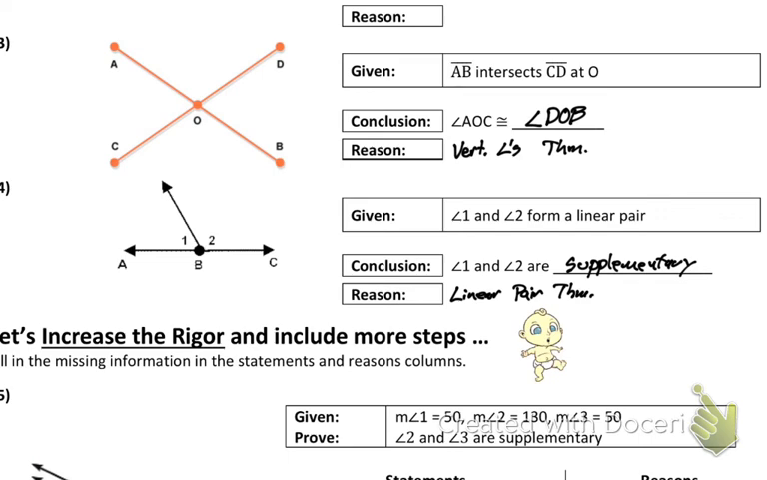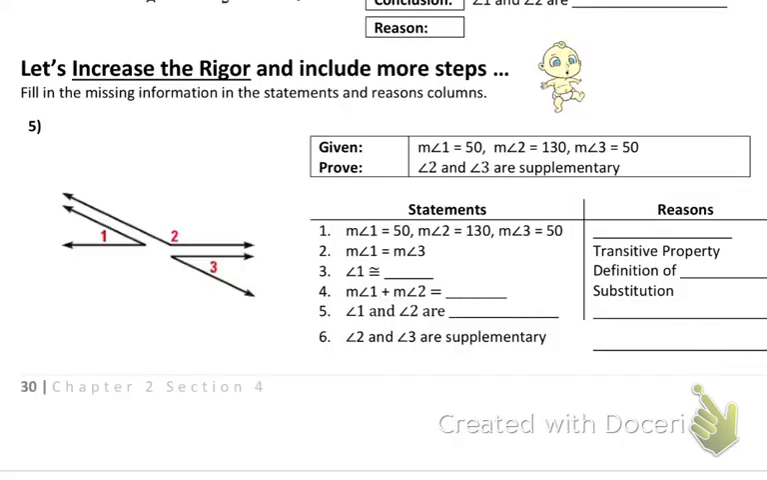Are we good on those? Okay, then we will continue on. Let's increase the rigor a little bit. So now we're going to have part of a proof written for us. Now we should have numbers here, so let's go ahead and put numbers next to all of those. They didn't quite give us room, but we can cram them in there. So these are partially filled in proofs. We still have to know what's going on. You can't just make stuff up along the way.